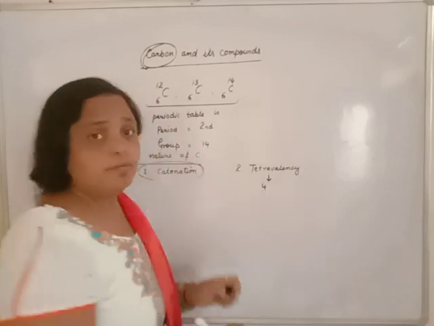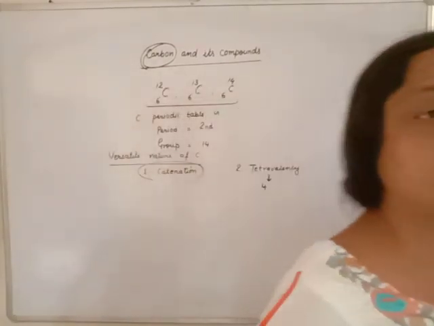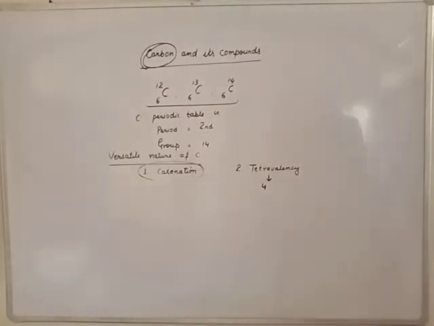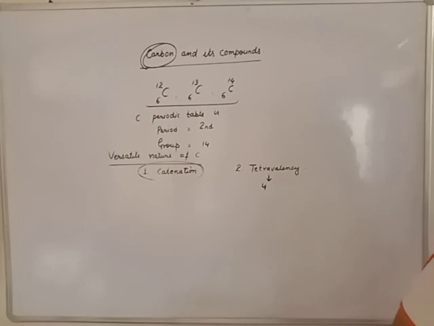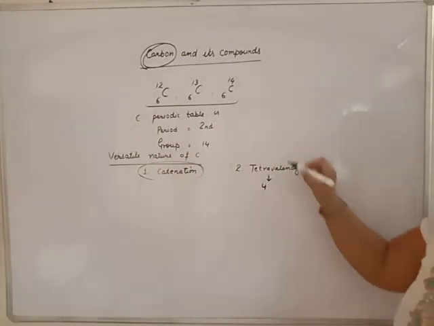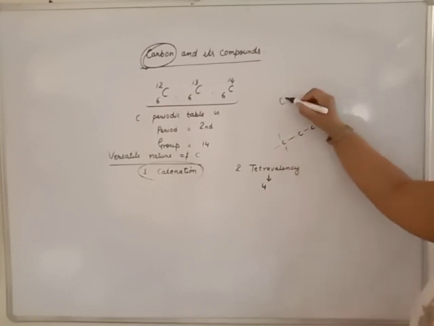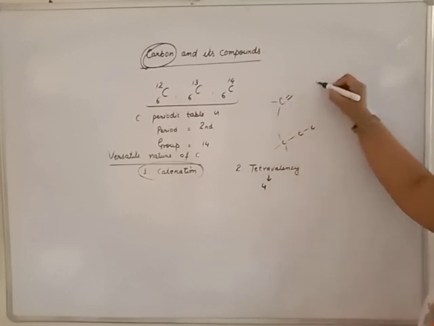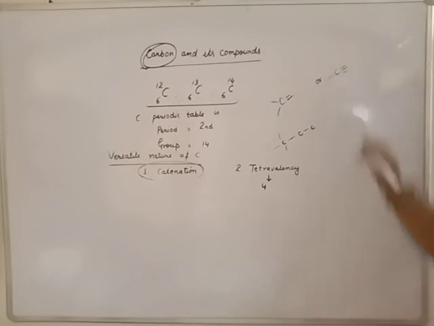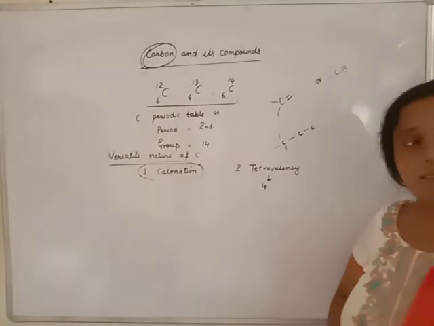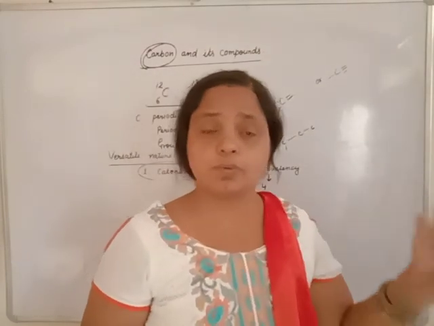Carbon has the tendency to combine with other elements, maximum 4, either by single bond or by double bond or by triple bond, either by itself or by other elements. But carbon has the tendency to form 4 bonds.